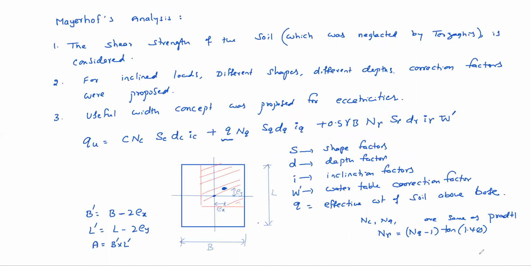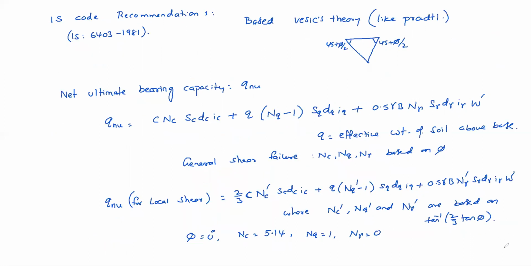Here Meyerhof also same. Here pi equal to 0 degrees means NC equal to 5.14, NQ equal to 1, N gamma equal to 0 for pi equal to 0. So these are all like Prandtl only, that's why. Okay. These are the IS code recommendations.